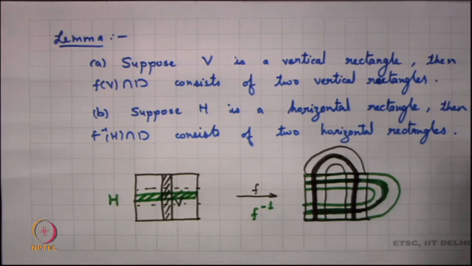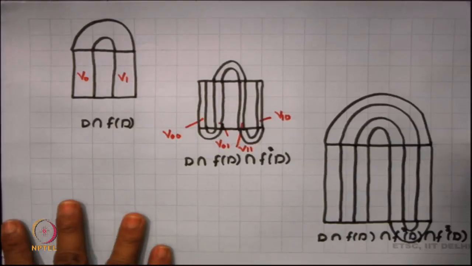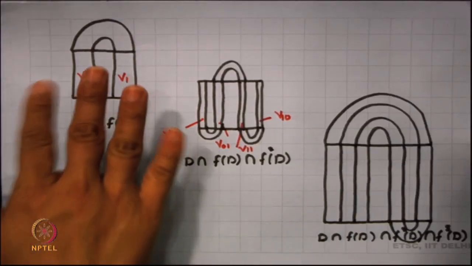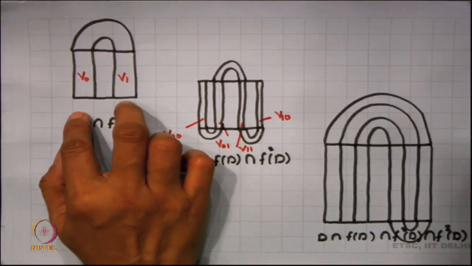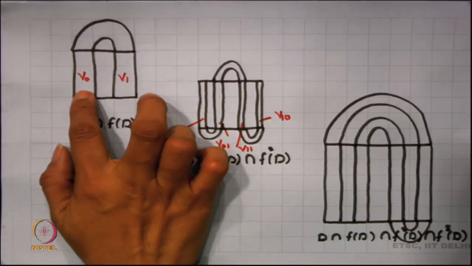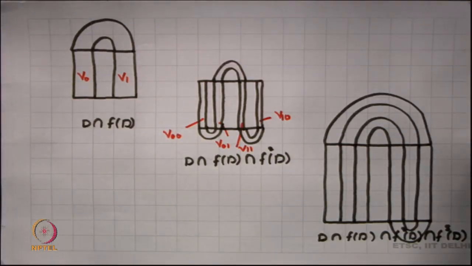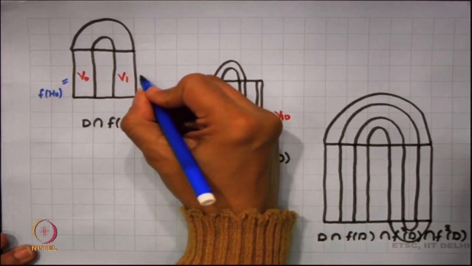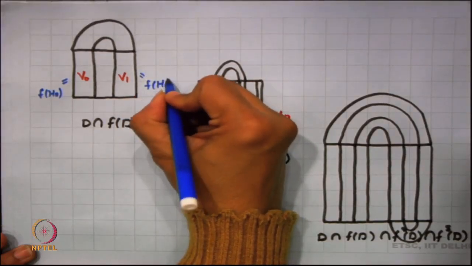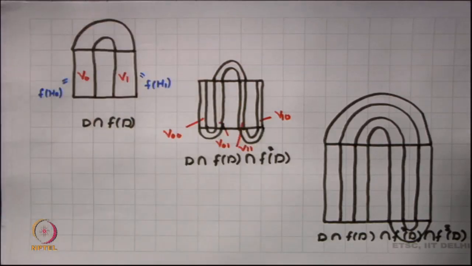So, how does my F function? The bigger concept here is, we can see this figure, how is F acting now? When I look at D intersection F of D, we know that we had two vertical rectangles here, V naught and V 1, because that is how H naught is mapped. My V naught is nothing but F of H naught and my V 1 is nothing but F of H 1. So, this is how we had mapped H naught and H 1.